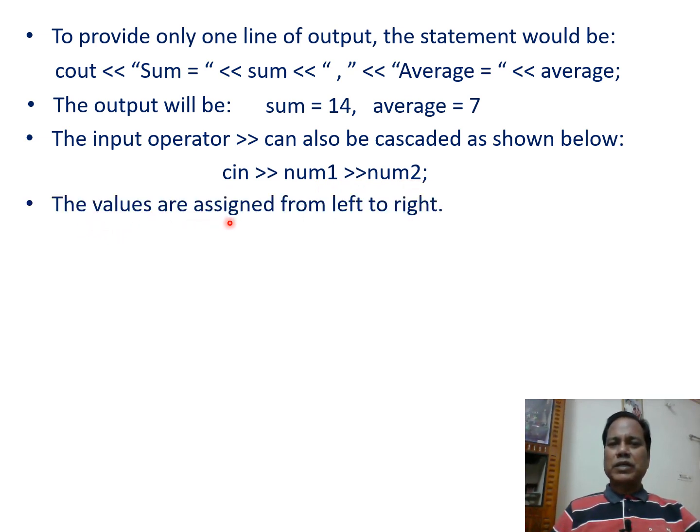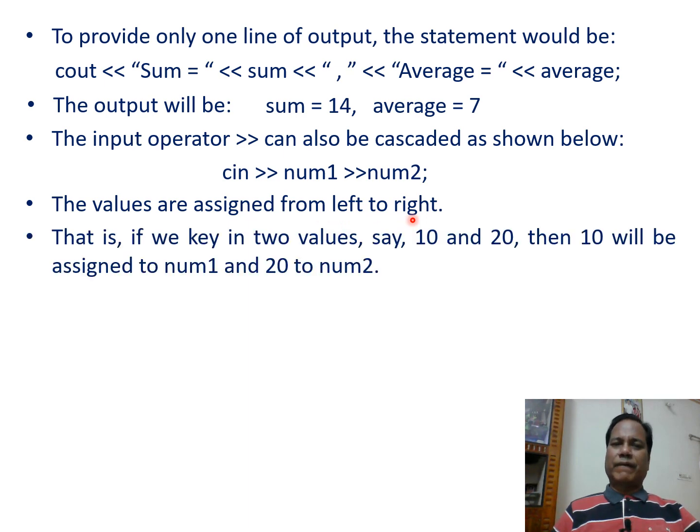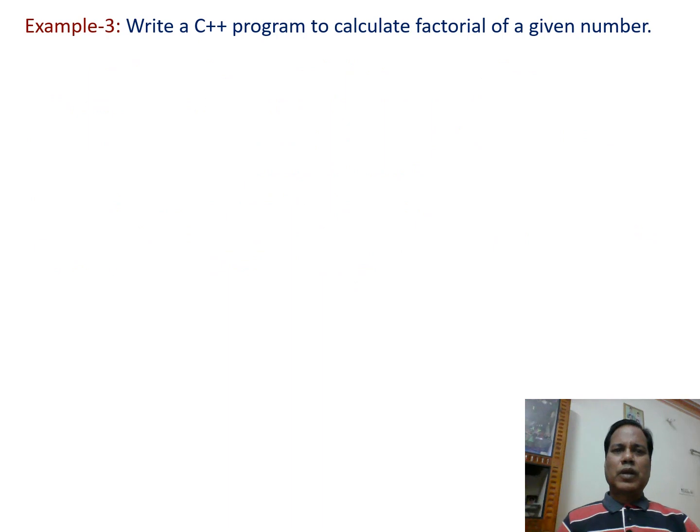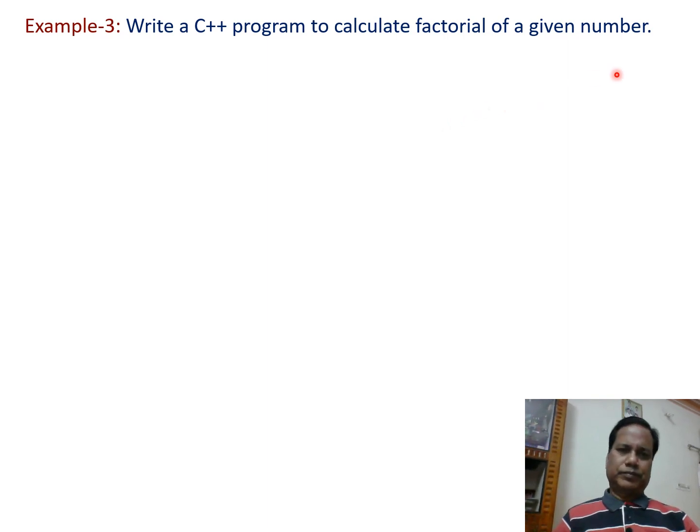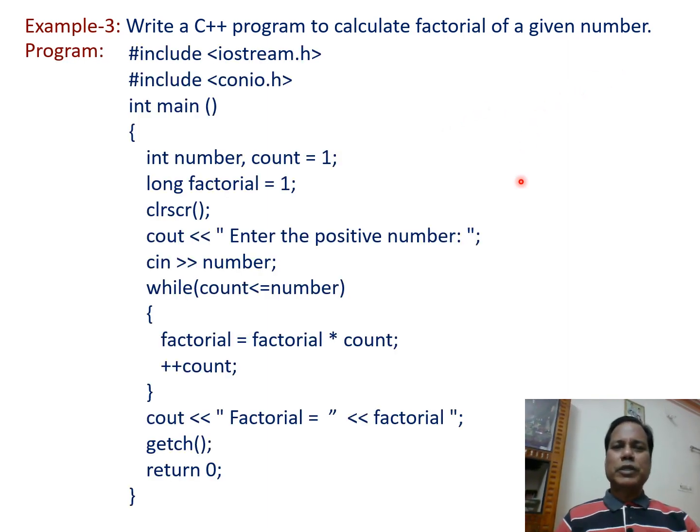The values are assigned from left to right. That is, if we key in two values, say 10 and 20, then 10 will be assigned to num1 and 20 to num2. Now let us discuss another example, that is example number 3. In this example we have to write a C++ program to calculate factorial of a given number. So a C++ program can be written like this one.